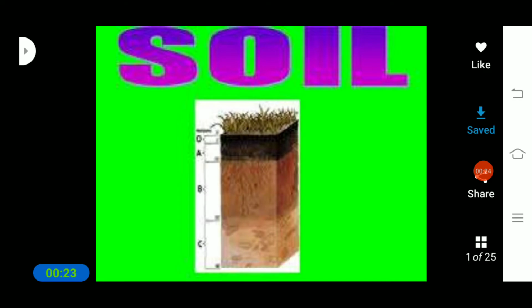Students, soil is one of the most important natural resources, and it provides support to the plants and supplies water and nutrients. It provides water and minerals to the plants, and it is home for many organisms. Soil is essential for agriculture. Agriculture provides food, clothing and shelter for all. So soil is thus an inseparable part of our life.